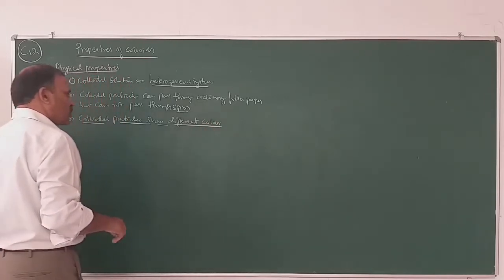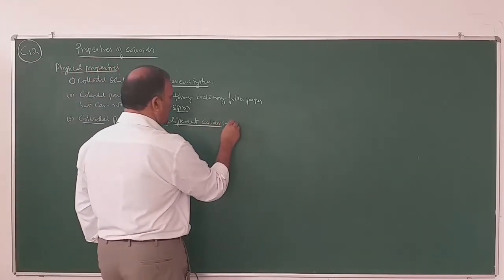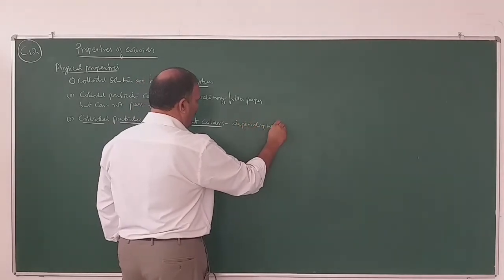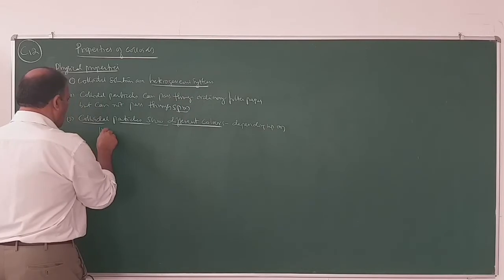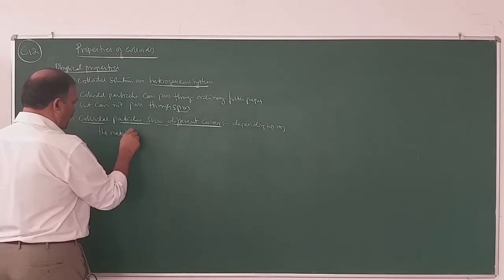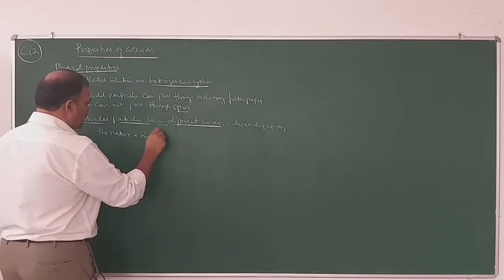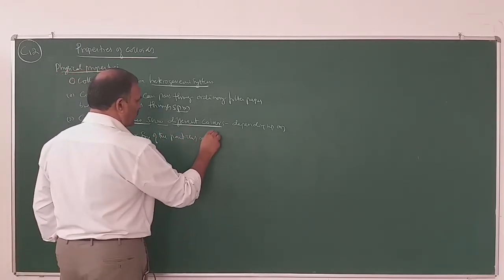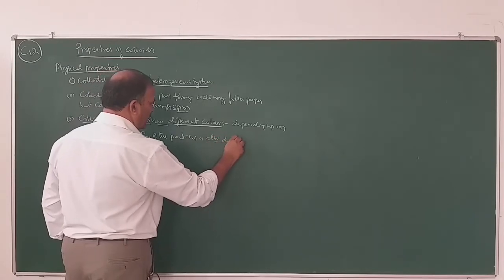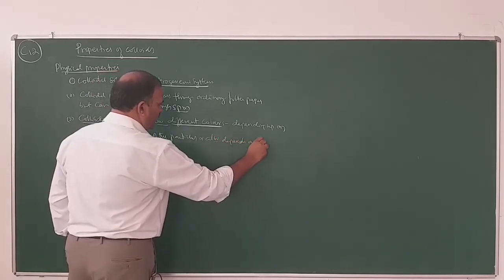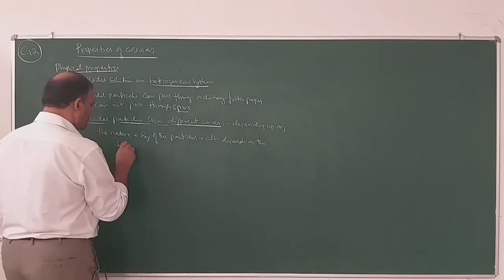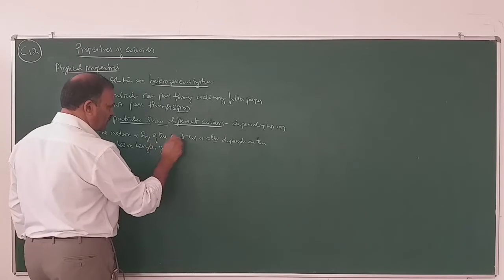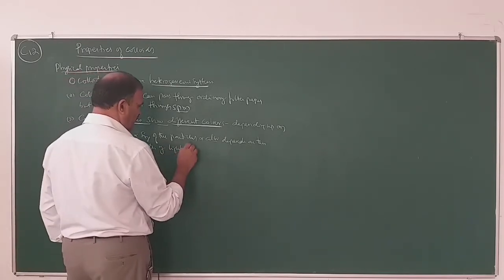Colloidal particles show different colors depending upon the nature and size of the particles, and their color also depends on the wavelength of the light scattered.